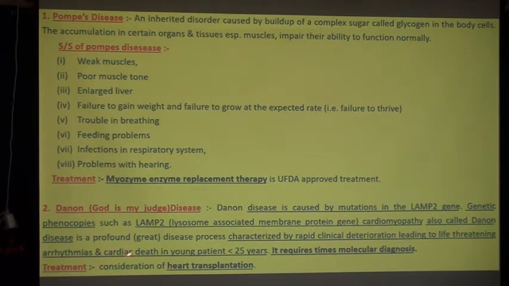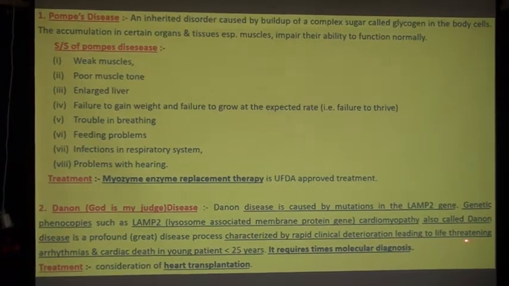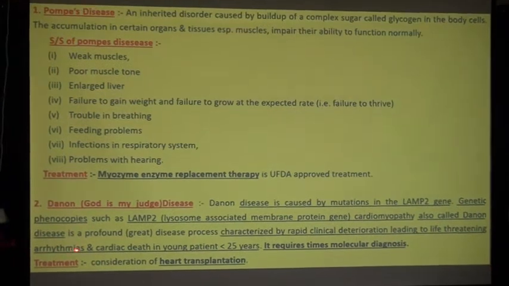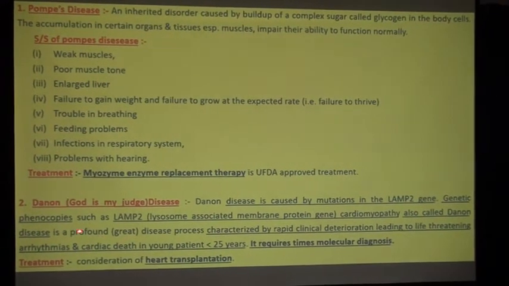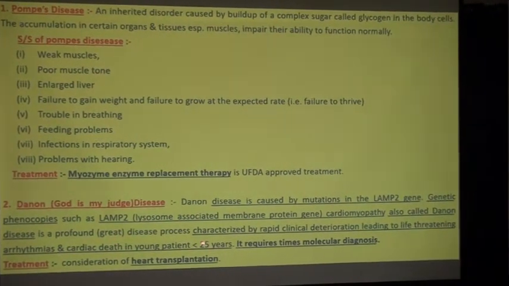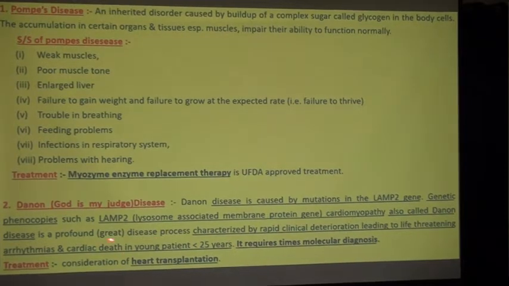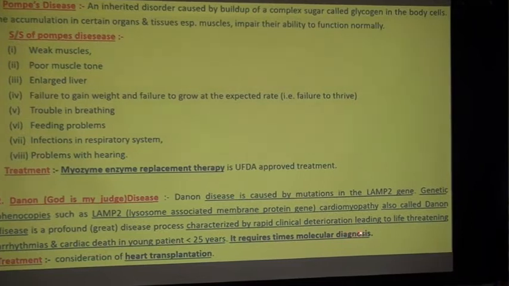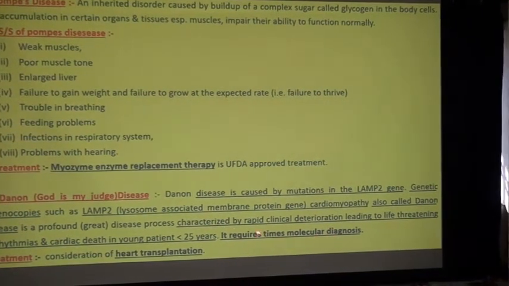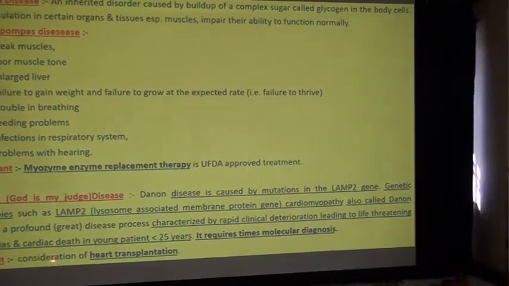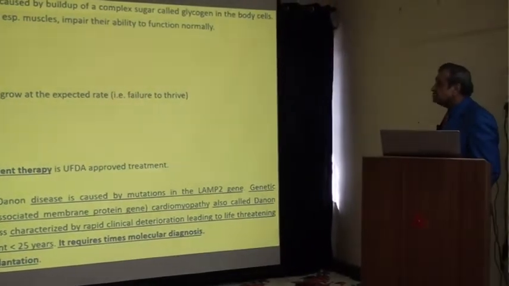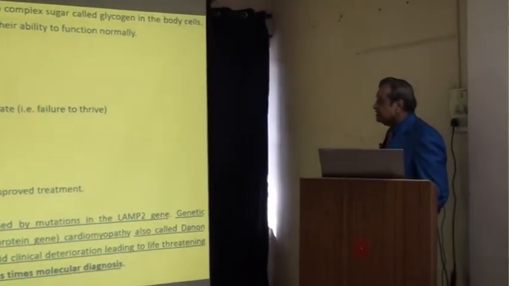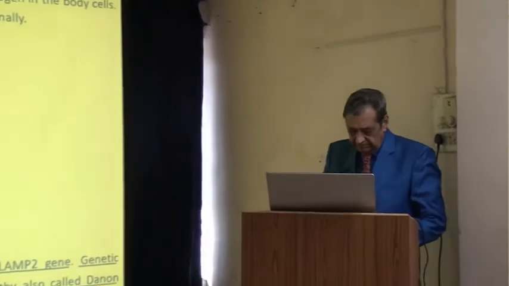Danon disease is a severe disease process characterized by rapid clinical deterioration leading to life-threatening arrhythmias and cardiac death in young patients less than 25 years. It requires timely molecular diagnosis, and treatment consists of heart transplantation.